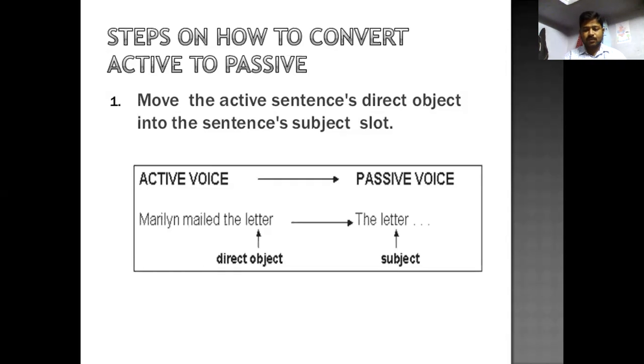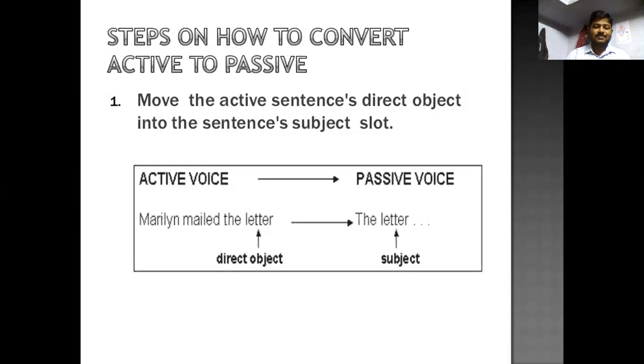All the time, if you want to change active voice to passive voice, try to go through the changing of the verb form in this way. The be form has to be written, then the past participle of the verb should be written.